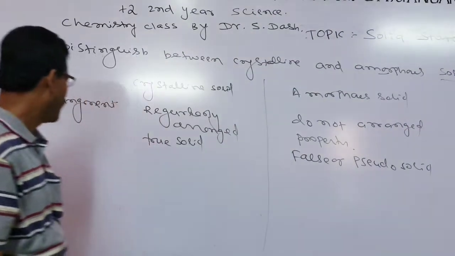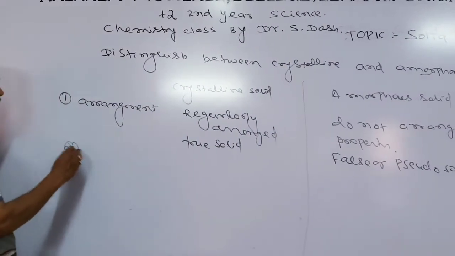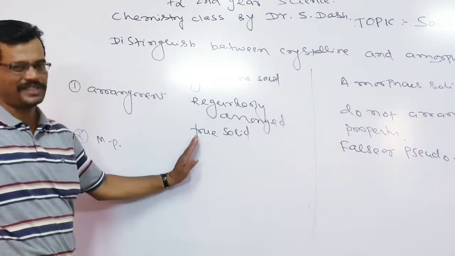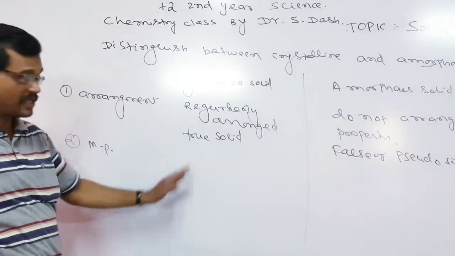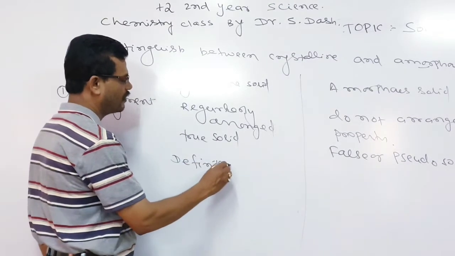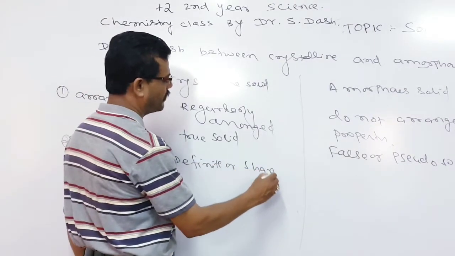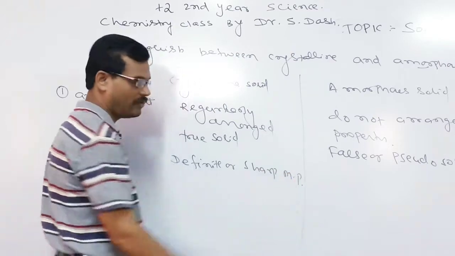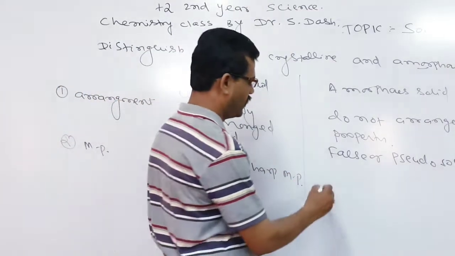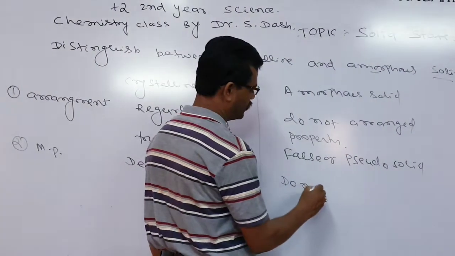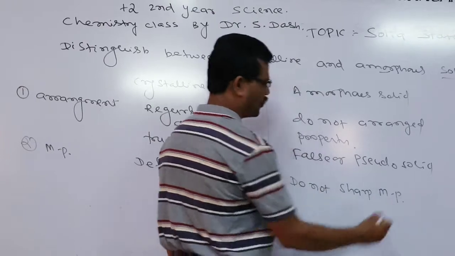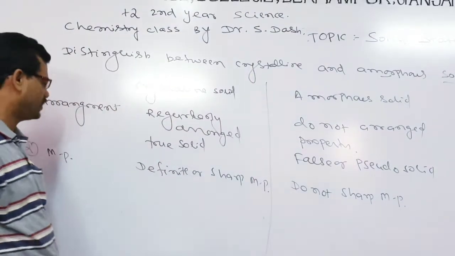Next, regarding the melting points, crystalline solids possess a definite or sharp melting point. But the amorphous solids do not have sharp melting points, so they start melting before reaching the melting point.